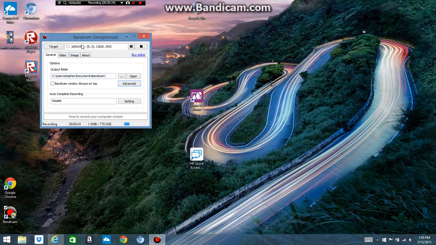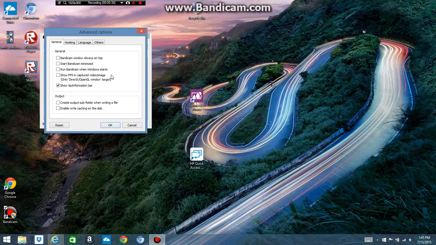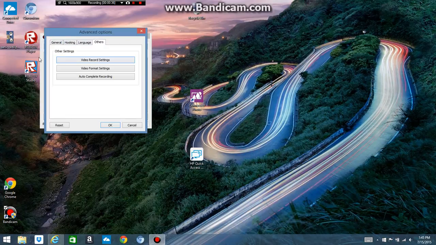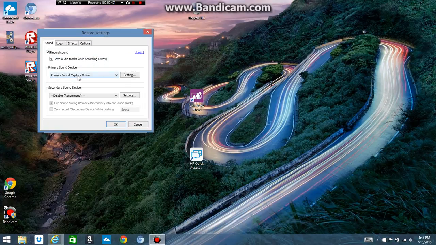You go to Bandicam, you know this. And then you go to Advanced, and then to Others, Video Record Settings. Press that, Record sound, and Save audio tracks while recording, that too. And you pick that one too, choose Sound Mix, and that's it.